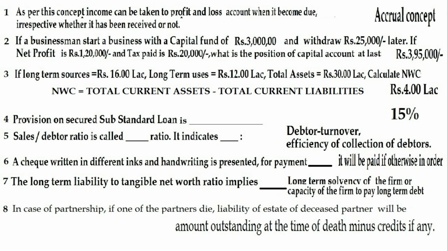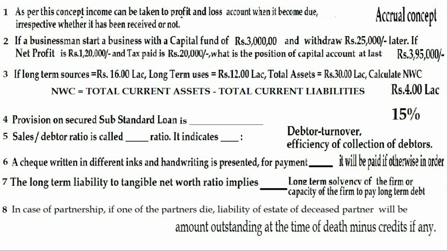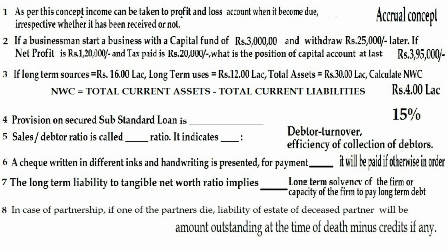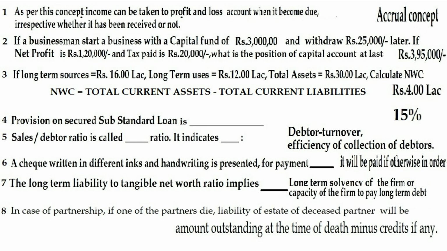Question 3. If long-term sources are given as 16 lakhs, long-term uses are given as 2 lakhs, total assets given as 30 lakhs, calculate net working capital. Here, as we all know, the formula for net working capital is total current assets minus total current liabilities. Putting values, 16 minus 12 gives 4 lakhs. So the answer is 4 lakhs.